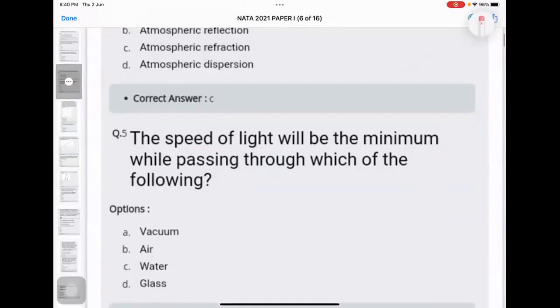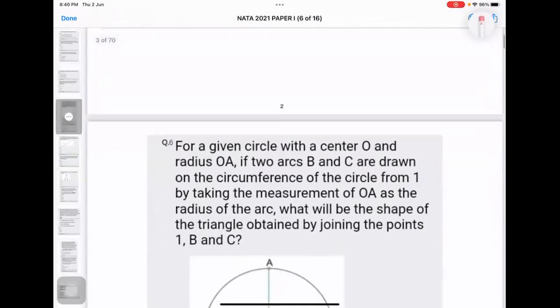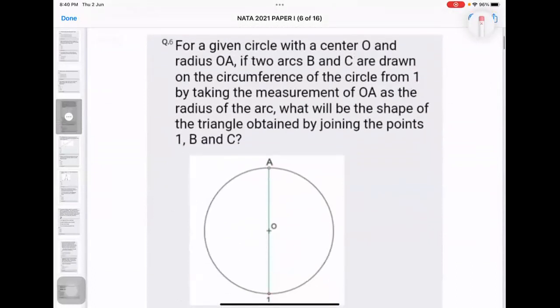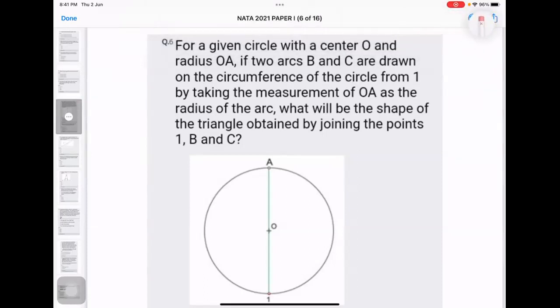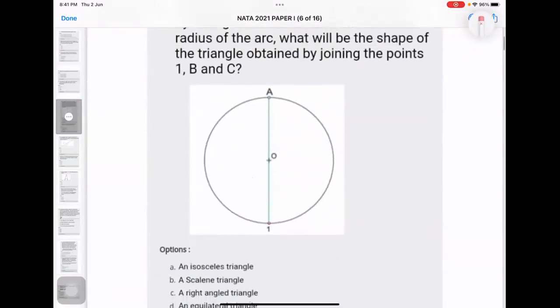So now we move on to the next question quickly. For this one, what is the answer? Go through the question first. For a given circle with a center of O and a radius of OA, if two arcs B. See, the first 5 questions we had were on general physics. Now we are entering into mathematics, general math. Both are basics only, nothing complex. Okay, fine. So you have gone through the question. Tell me the answer now.